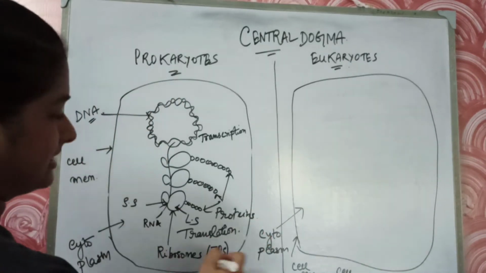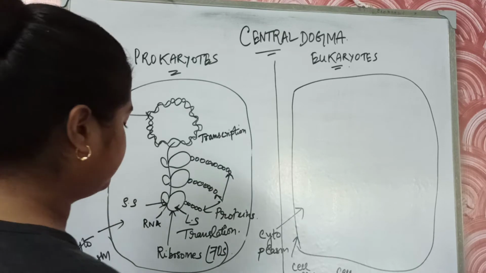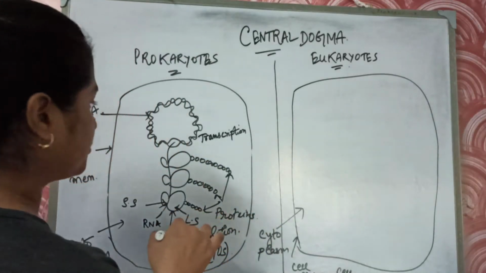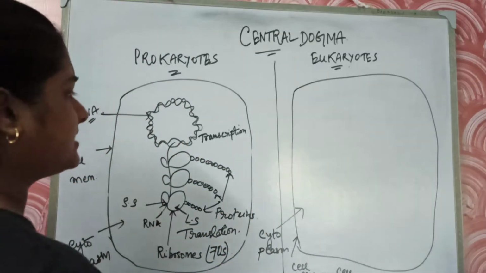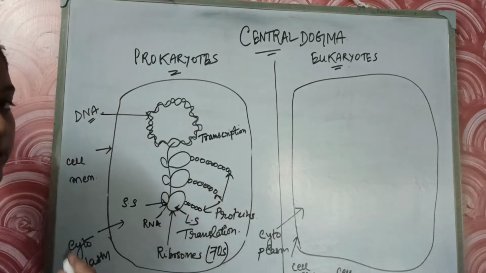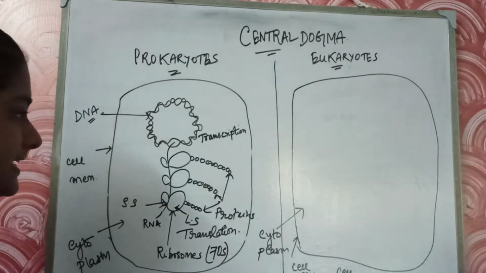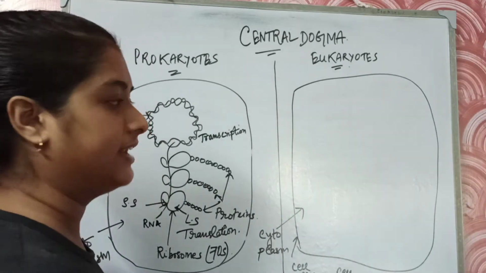Okay. So this translation process takes place in the cytoplasm. This transcription process also takes place in the cell cytoplasm. Now we will see what happens in the case of the eukaryotic cell.